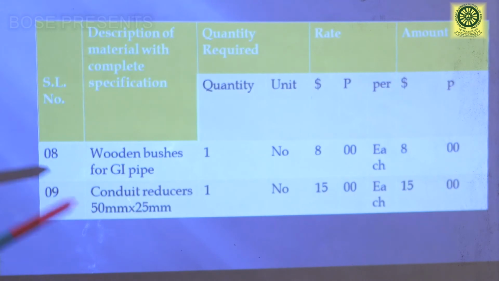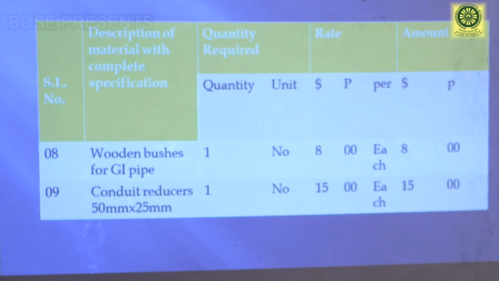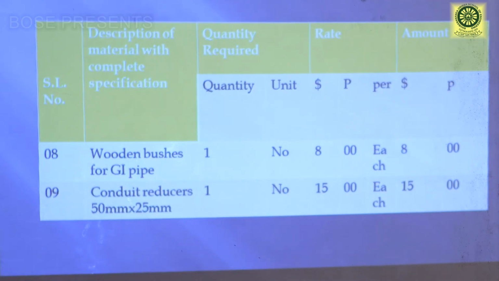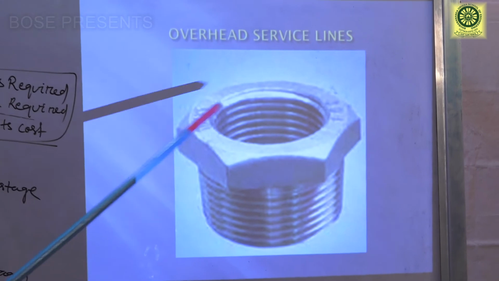Next, conduit reducer 50 mm into 25 mm. Conduit reducer means to change the conductor size. From starting point to ending point we are not using one conductor, so we have to reduce it. It is better to have 2 small conductors than a big conductor. That's why the conductor is split, and the conduit reducer is used to separate the 2 conductors. The conduit reducer costs 15 rupees. Next, this is the wooden bushing, the construction of a wooden bush.